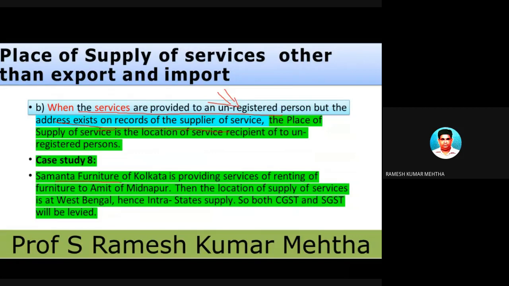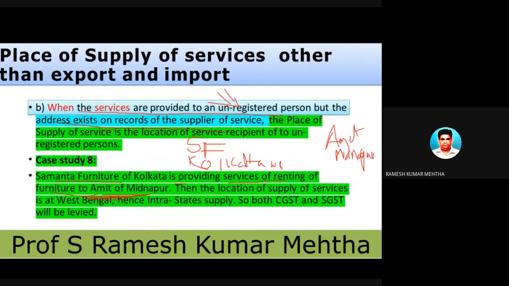Samant Furniture of Calcutta is providing services. Samant Furniture is in Kolkata, which is in West Bengal. He is providing services of renting of furniture. Rent पर furniture को किसको दिया? Amit of Midnapur.